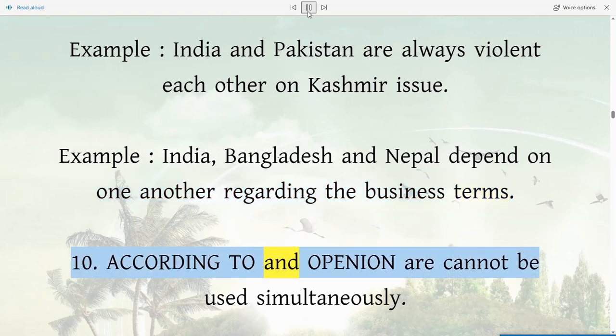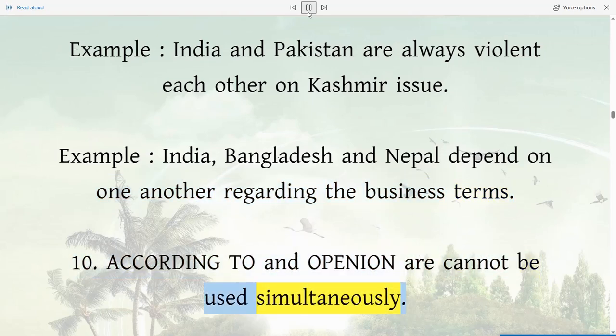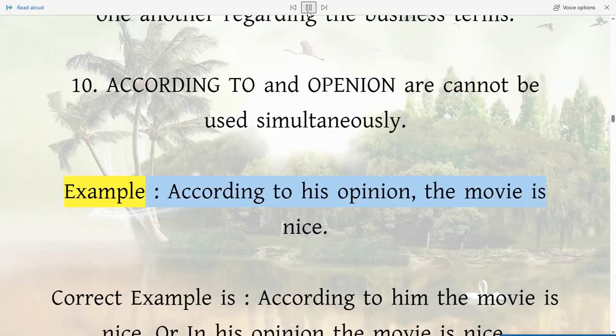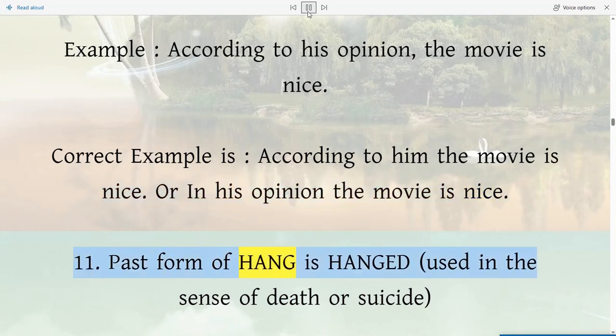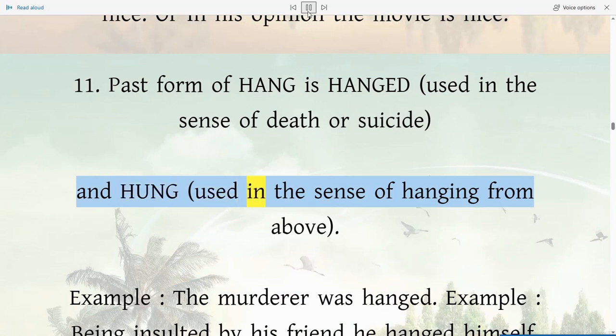10. According to and opinion cannot be used simultaneously. Example: according to his opinion, the movie is nice. Correct example is according to him the movie is nice, or in his opinion the movie is nice. 11. Past form of hang is hanged, used in the sense of death or suicide, and hung, used in the sense of hanging from above.